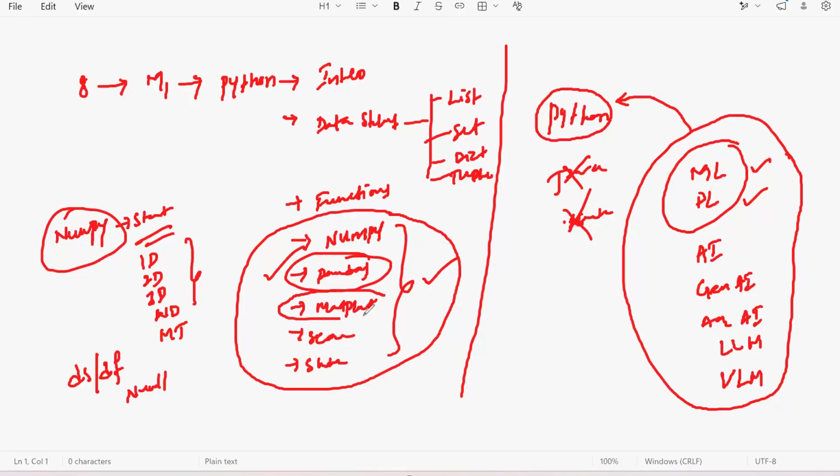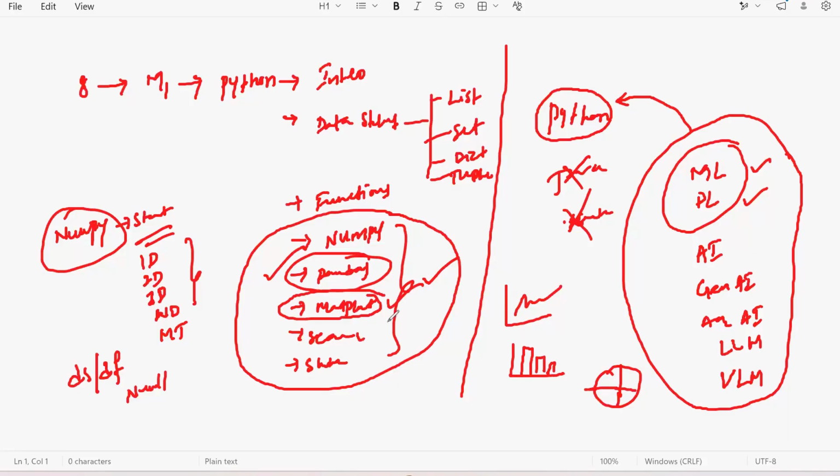Then, sir, what about this Matplotlib library? For basic visualization, we use Matplotlib. Let's say I have the data, sir. I want to represent the data in a line graph. Sir, I want to represent the data in a bar chart. Sir, I want to represent the data in a pie chart. If you want to represent the data, then we use Matplotlib.